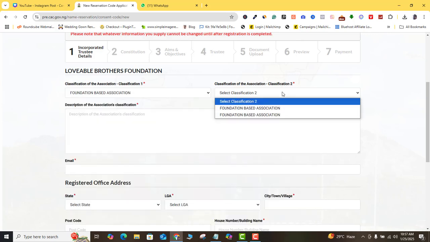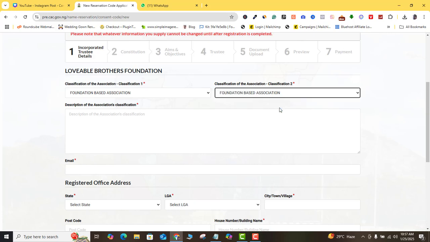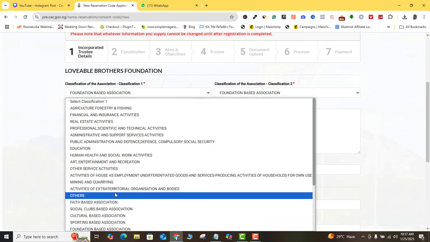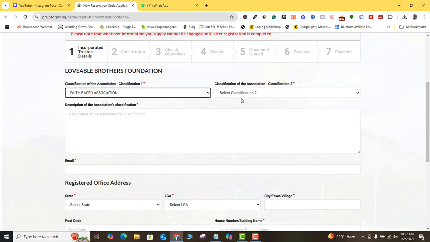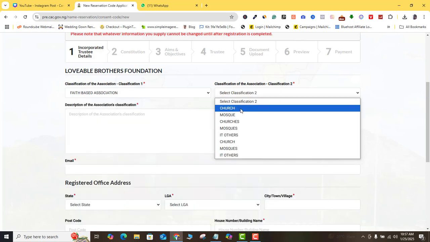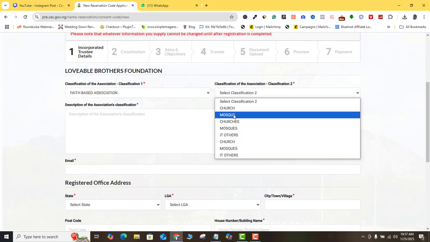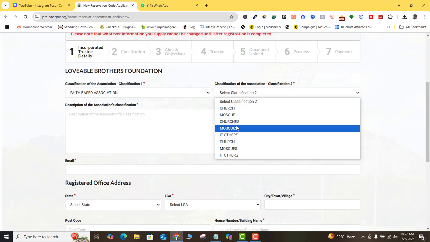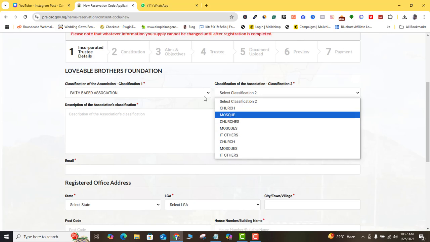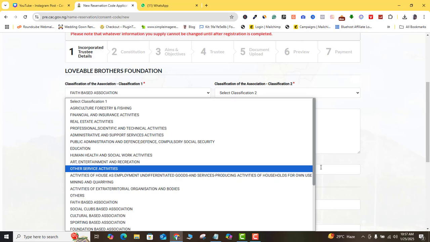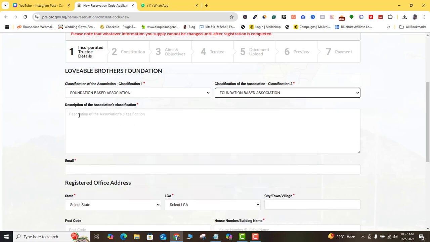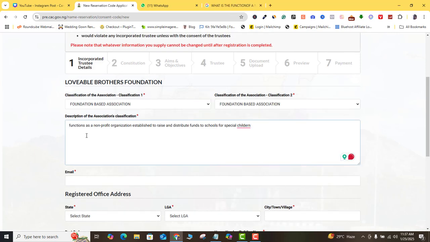For classification 2, I'm just going to choose any of them here. But if, for example, you chose faith-based association, when you come to classification 2, you can see that it actually breaks down other things here. So if it's a church, a mosque, or the rest, you want to pick the most relevant. So let's go back to the one I want to use. Here, description of the association's classification. All I need to do is describe what this association is for, straight.